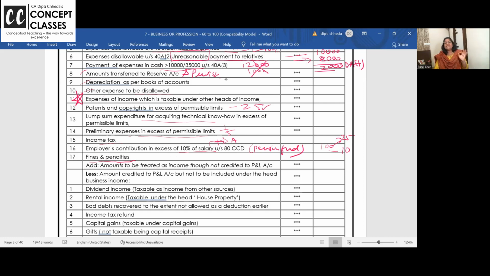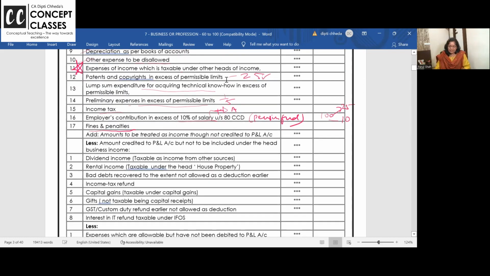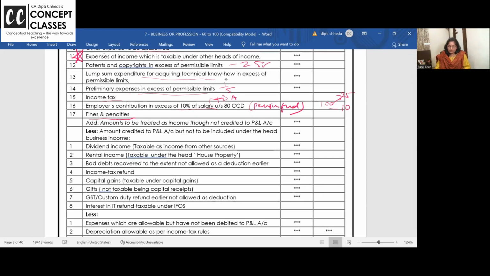Fines and penalties are never allowed as expense, dear students. Next. Amount to be treated as income, though not credited. You can write the example of discount received and take it. Now, amount credited in P&L account, but included in other heads. So, remove it. Dividend income, rental income, remove it. Bad debt recovery, I will explain this when I come to bad debt.